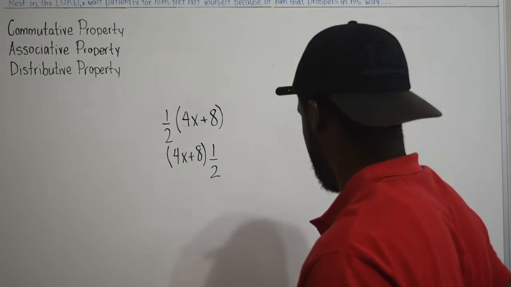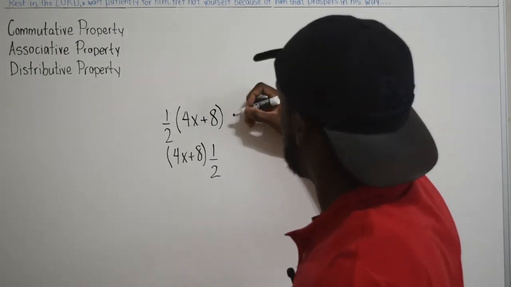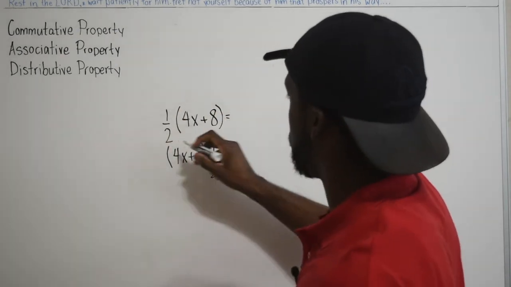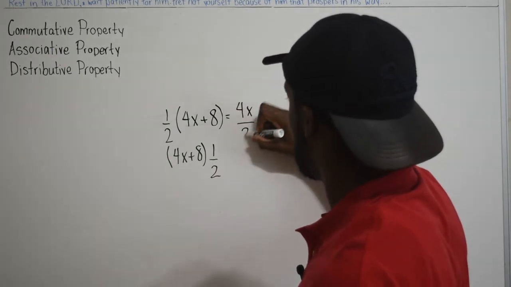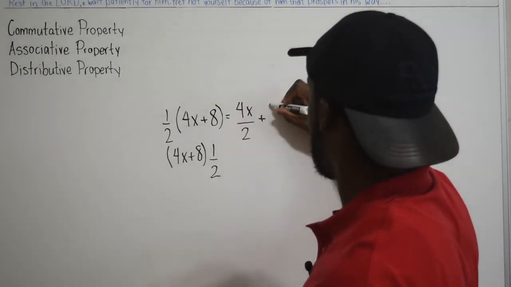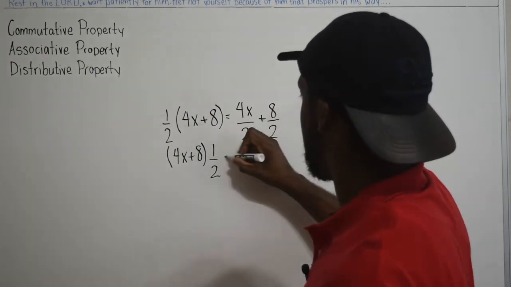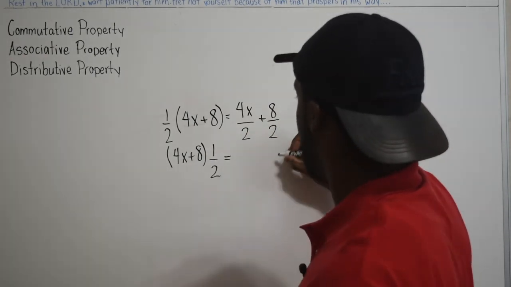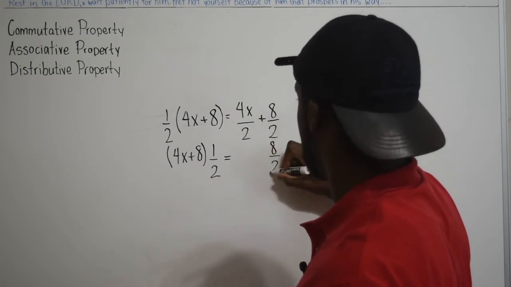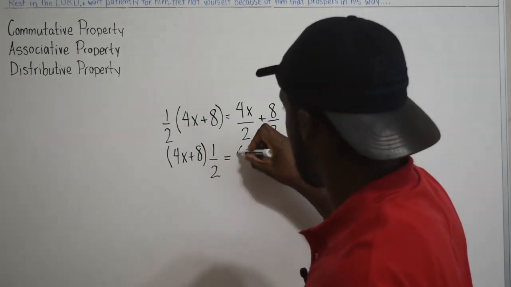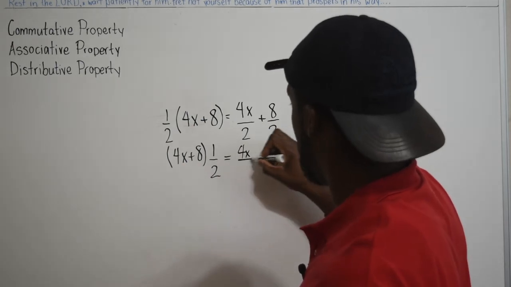And just to show you, I distribute this 1/2. So I got 4x over 2 plus 8 over 2. And then right here, I'll get the same thing: 8 over 2 and 4x over 2.